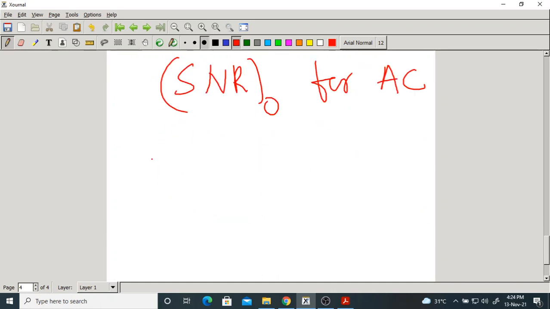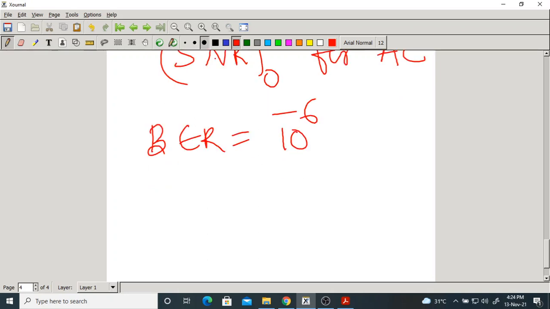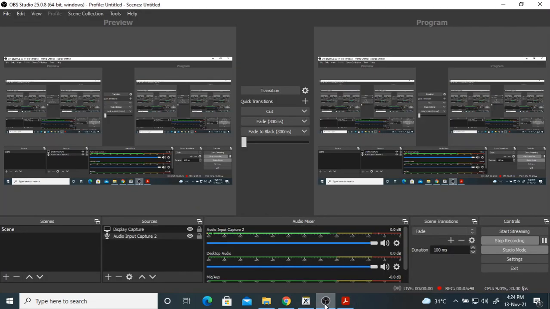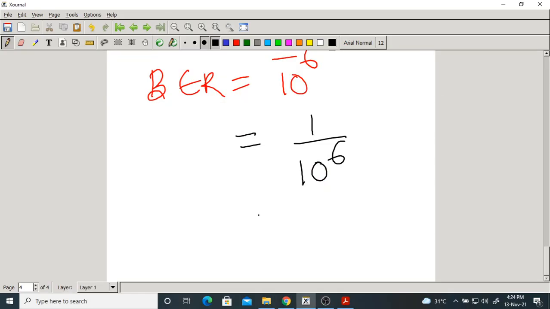Suppose I say the bit error rate equals 10 power minus 6. Ten power minus 6 can also be written as 1 by 10 power 6. Ten power 6 means 10 lakhs, which is 1 million. So if you transmit 1 million bits, among them one is wrong.